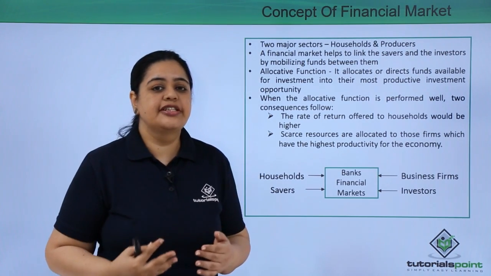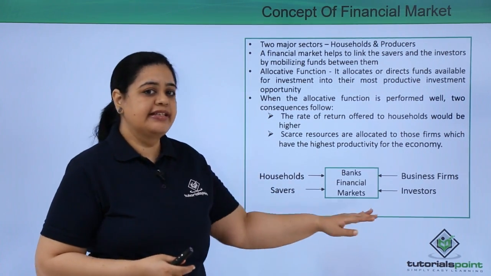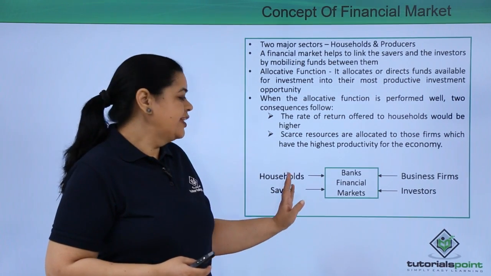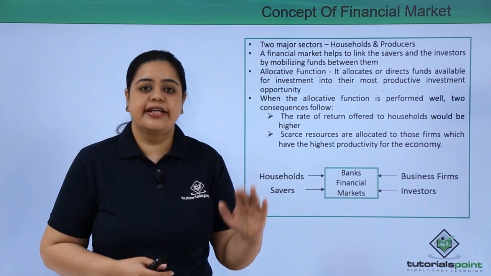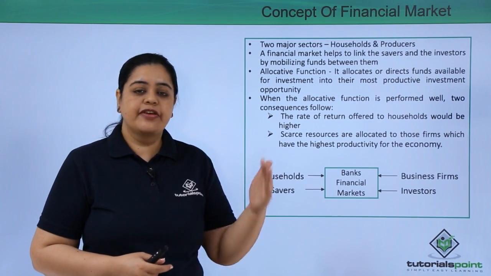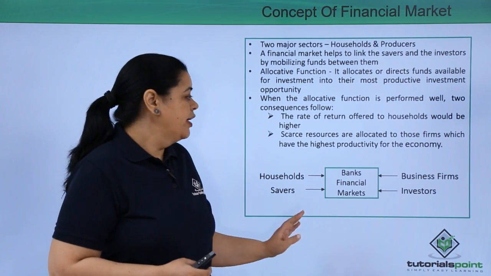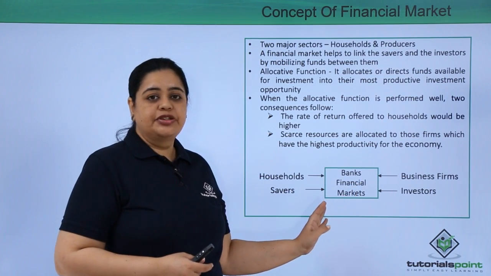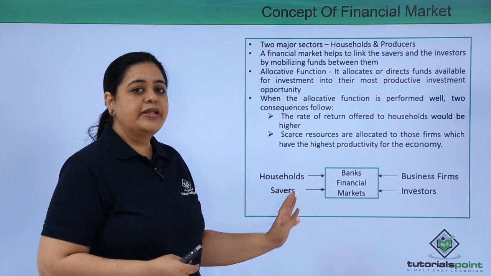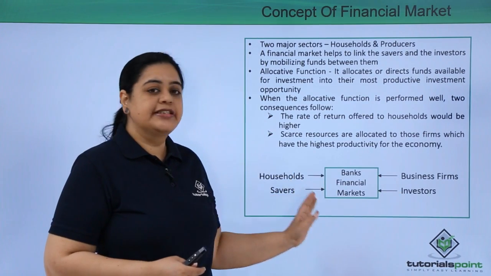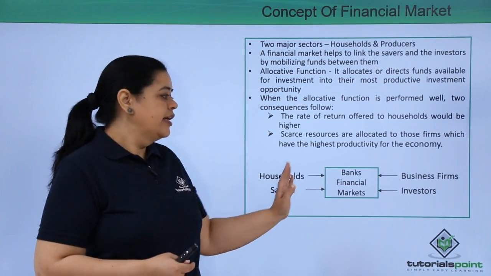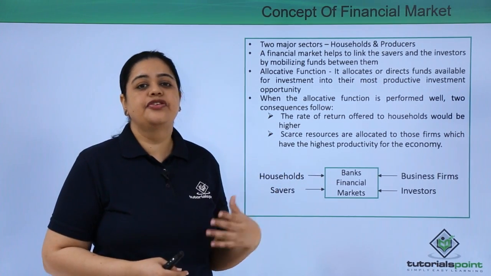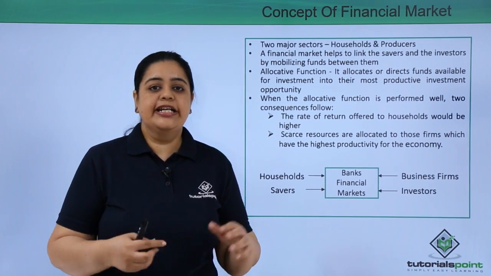When a rate of interest is charged, banks are earning. So again the money of households and savers is being allocated in a productive manner for the development of the economy. Similarly, when it comes to financial markets, business houses, business firms and investors can raise money from households and savers who want to invest in the financial market instruments.